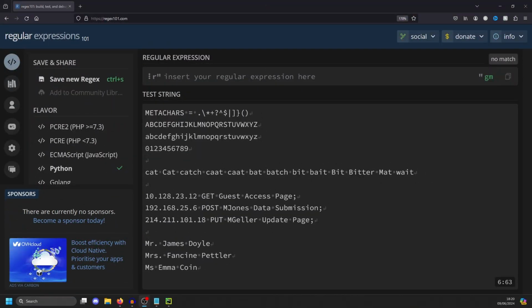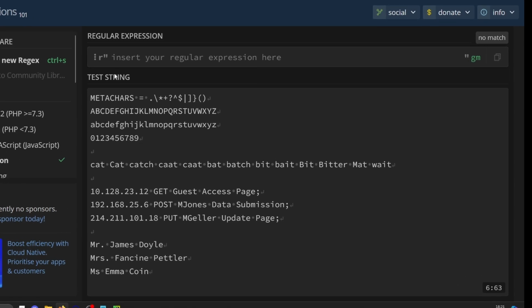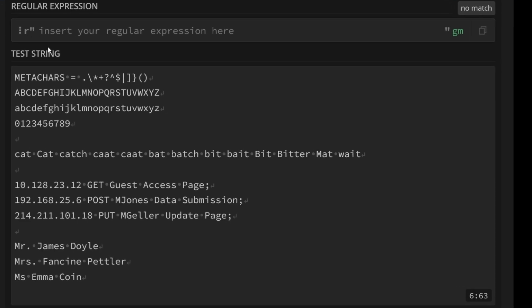Today I'm going to be working in regex 101, which is a website, but really many programming tools support regex in full. Some support a lower subset, but you'll be able to do most of this in any programming language. The first thing we can talk about are literals. This is where we just search for what we want to search for.